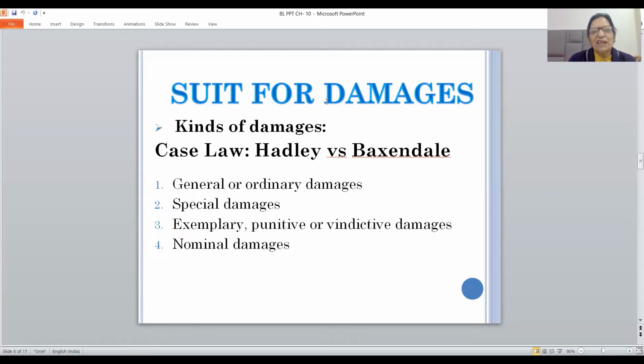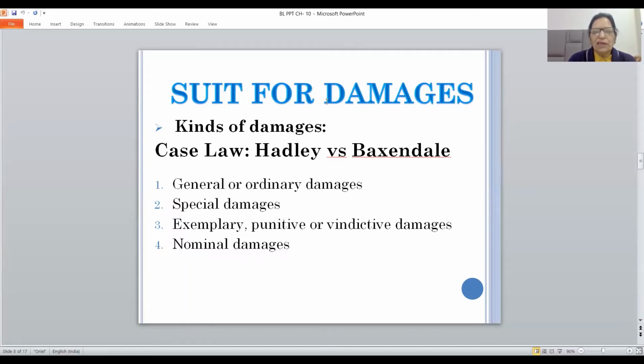Otherwise, this will result in non-availability of production and loss of profits. And still, the common carrier does not care about this, and there is undue delay on the part of the common carrier. Then, in that case, Hadley would have been entitled to get special damages from the other party. So remember, friends, special damages are allowed only when special circumstances are made available to the other party.